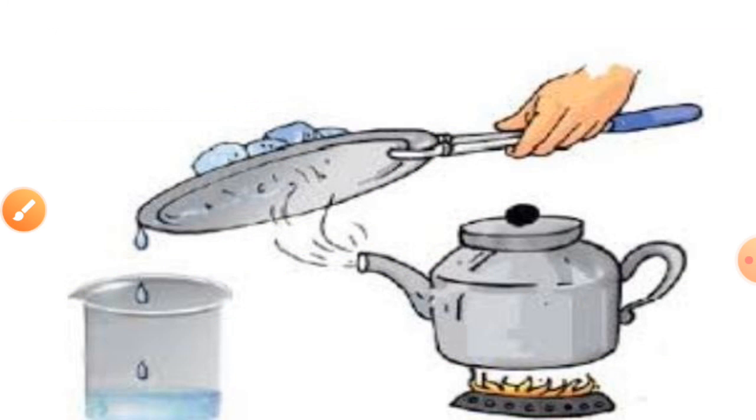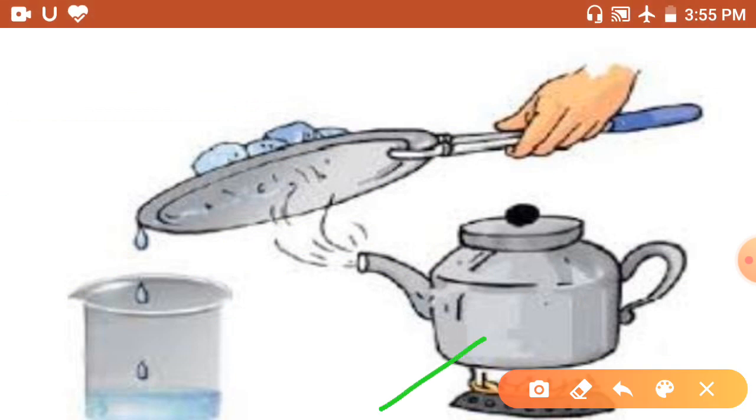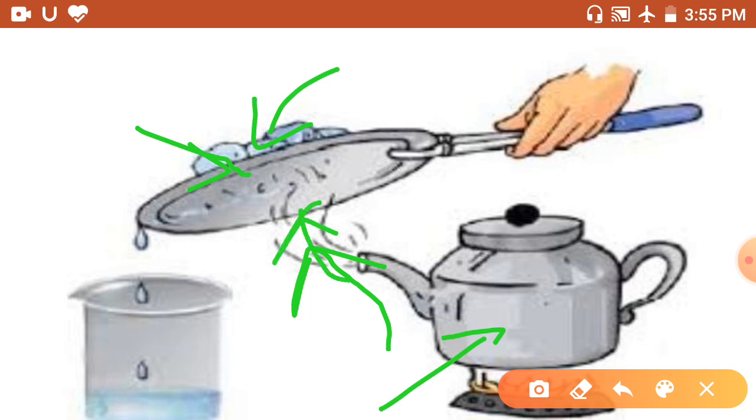Another example is how we can obtain clear water from a salt solution. Here is a salt solution. We can take the salt solution inside a kettle and heat it. When the water gets evaporated, with the help of a plate with ice on it, the gas will be cooled and changed into liquid.